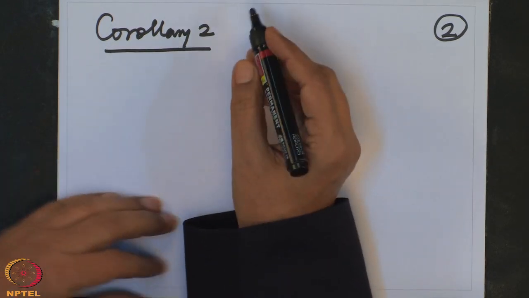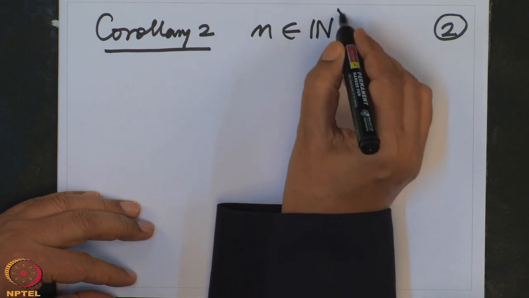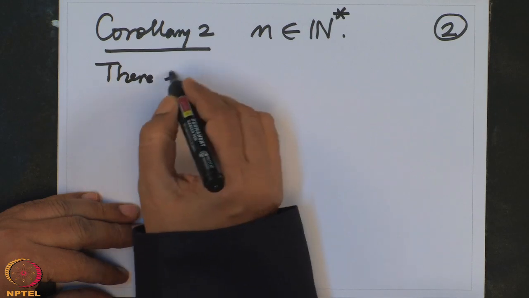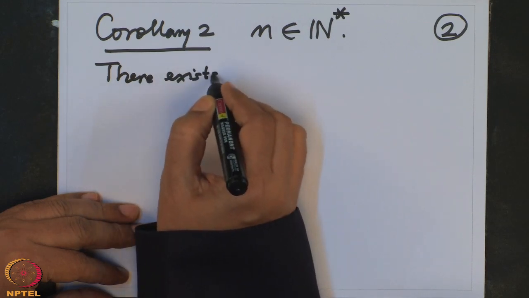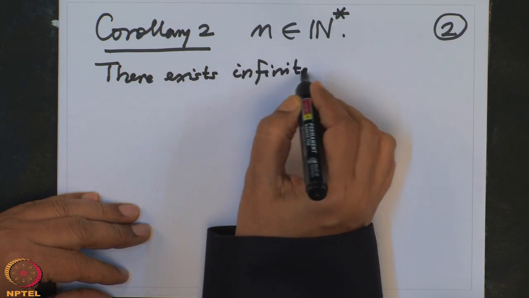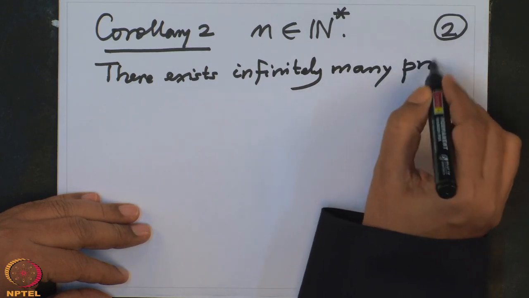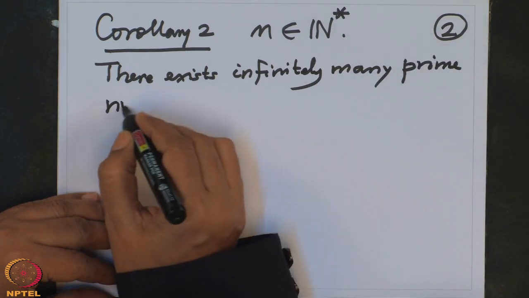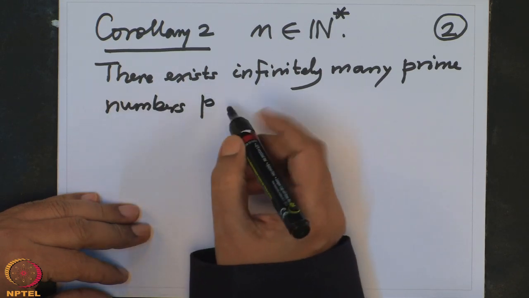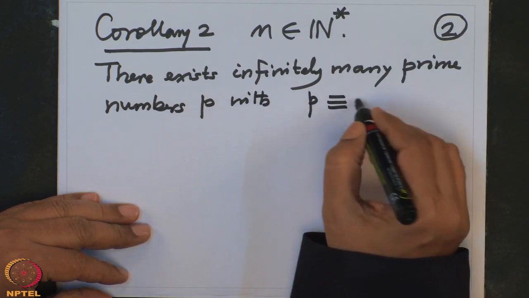Corollary 2: as n is given any non-zero natural number, there exist infinitely many prime numbers p with p congruent to 1 mod n.